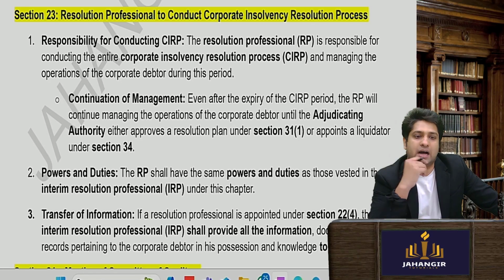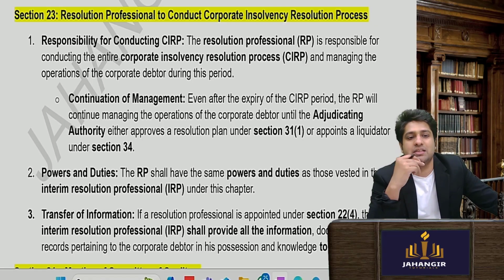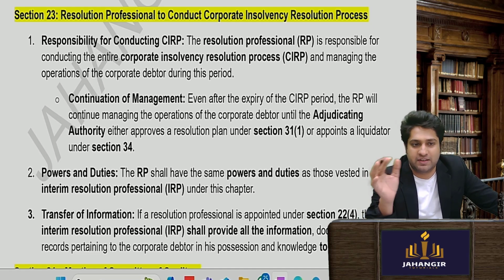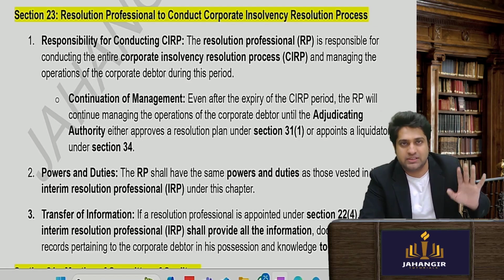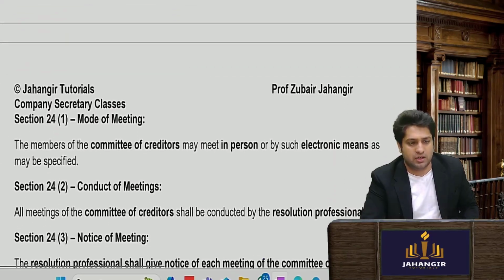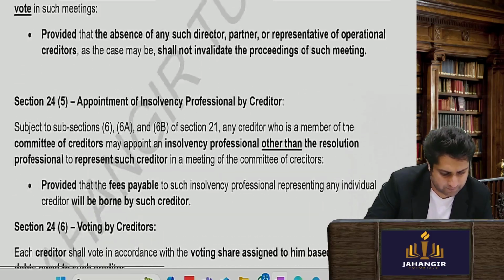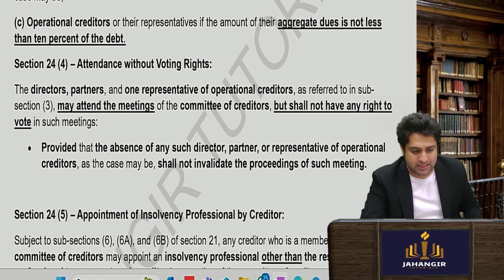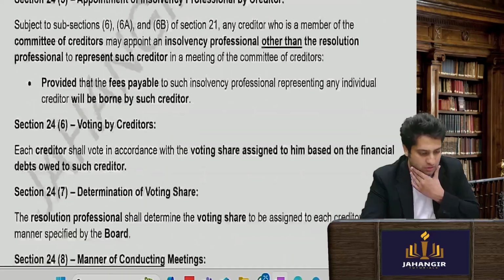Sir, what will the RP do? Now with the RP, the revival process starts. The resolution professional is responsible for ensuring the CIRP process, that we get a plan and constitute. He will have all the powers of the BOD now, just like the IRP had. Now he'll have all the powers, all the information. He will conduct the meetings, etc. Now even operational creditors can attend the meeting, but they cannot vote. Okay, so all this also you have to read.